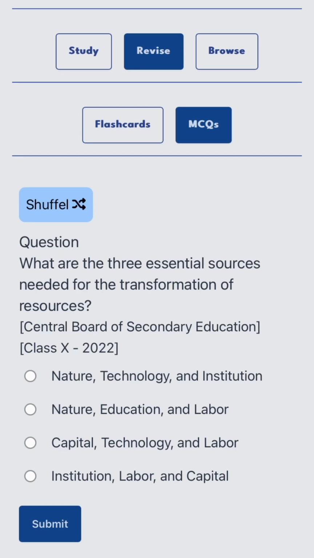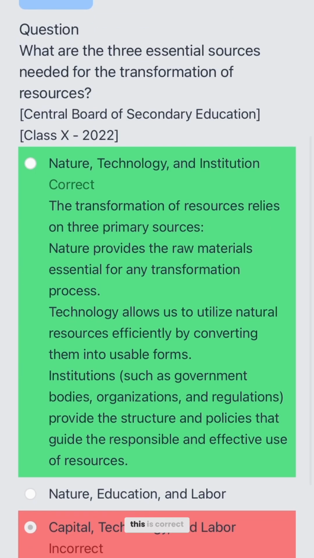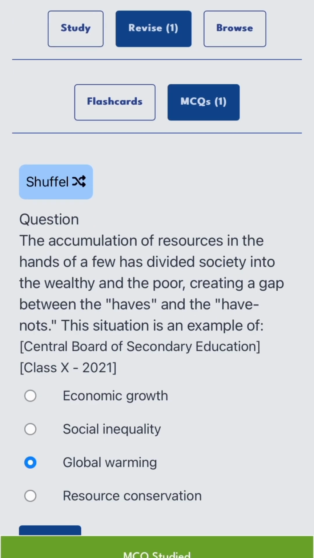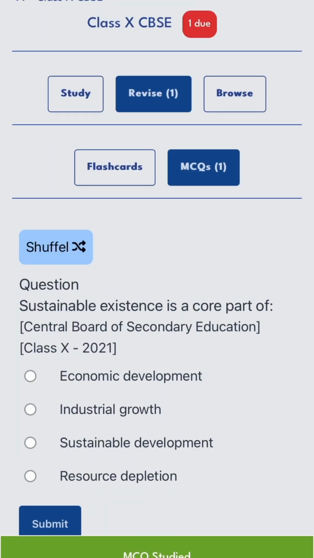Perfect. Let me do some MCQs as well. So I think it's this one. Oh, okay, this is incorrect. This is correct. This is what the app will tell you. Again, similarly, if I forget the MCQ, I'm gonna do forget, else I'm gonna do perfect. So for now, I'm gonna do perfect. So let's do a few more. Okay, so this is how you do the revision.